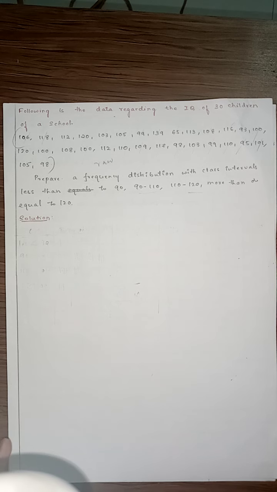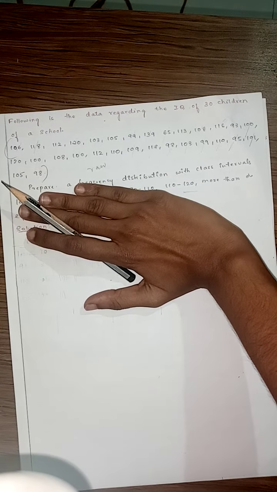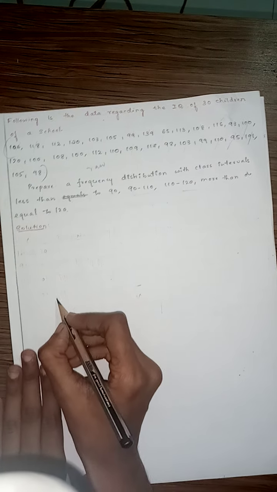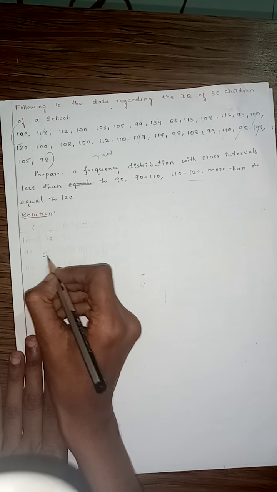These two are open-end classes. In the case if this part is not given, just prepare a frequency distribution, then you have to find the class interval. Then you should not consider that open-end classes. You should avoid it. But here it is directly given in the question, so you can consider. Clear? So what is first one? Class interval. Correct?